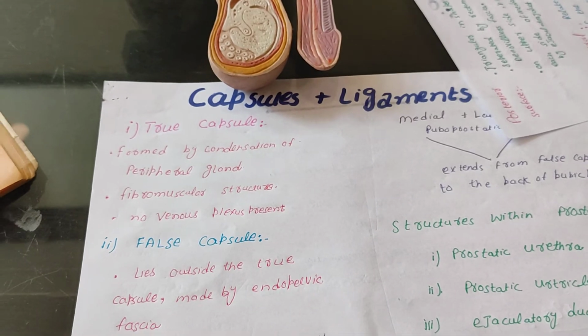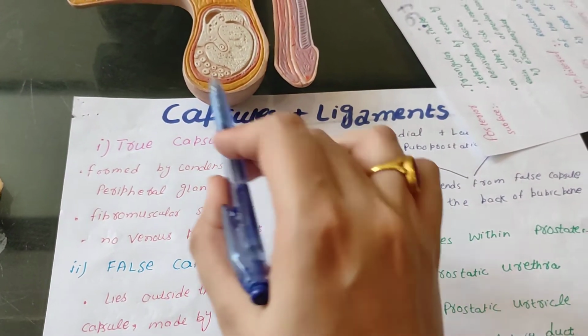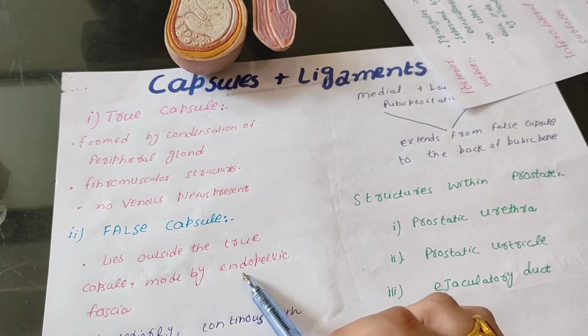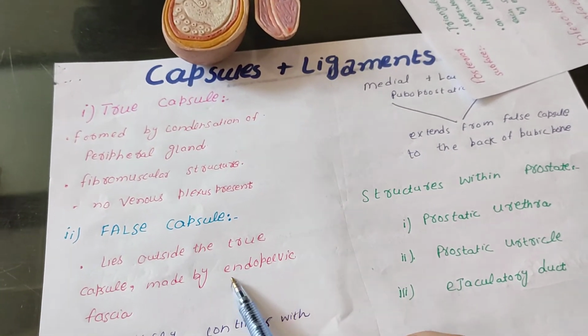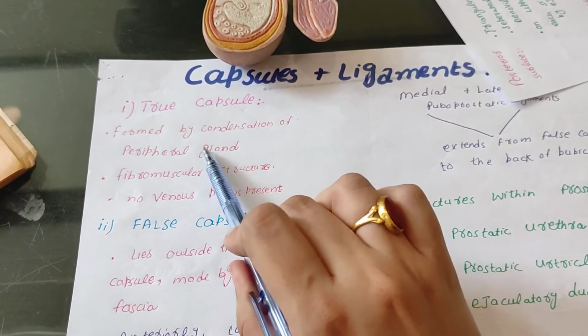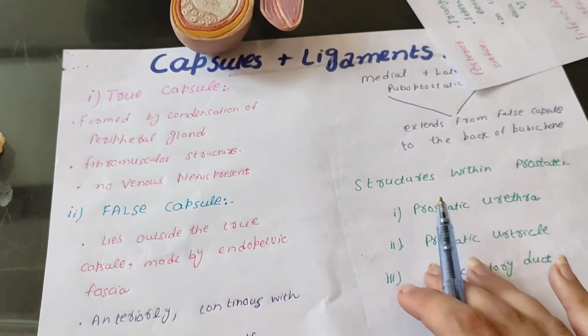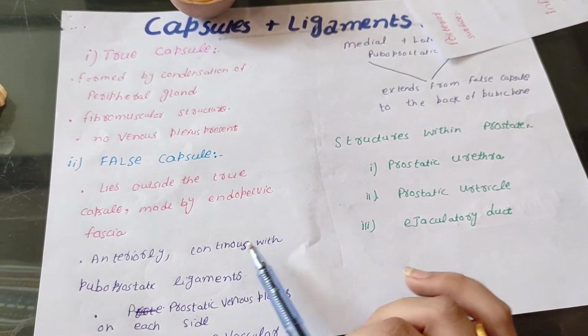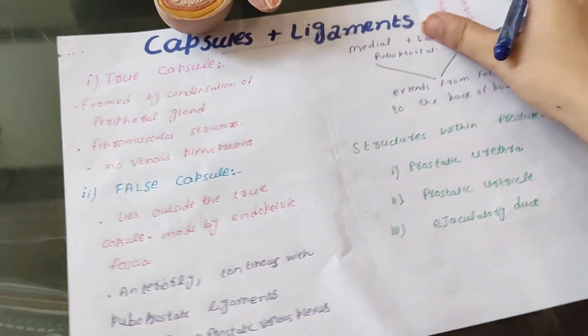While the false capsule is the one that is lying outside the true capsule, and it is made by the endopelvic fascia. So it is not the condensation of the gland, that's why it's false, and the one which is formed by the condensation of the own gland is known as the true capsule. And the false capsule is anteriorly continuous with the puboprostatic ligaments.